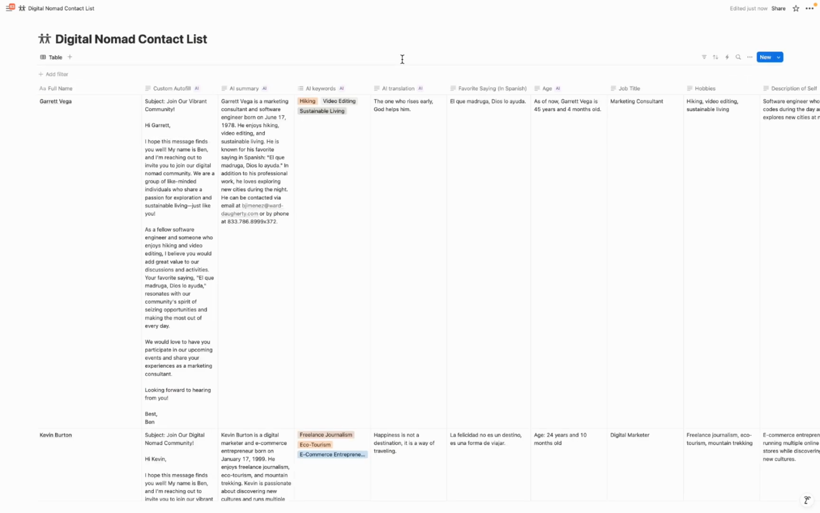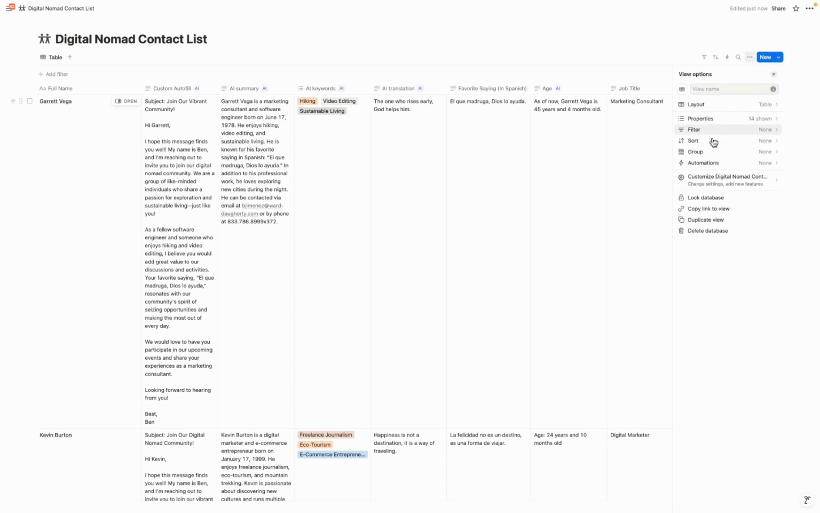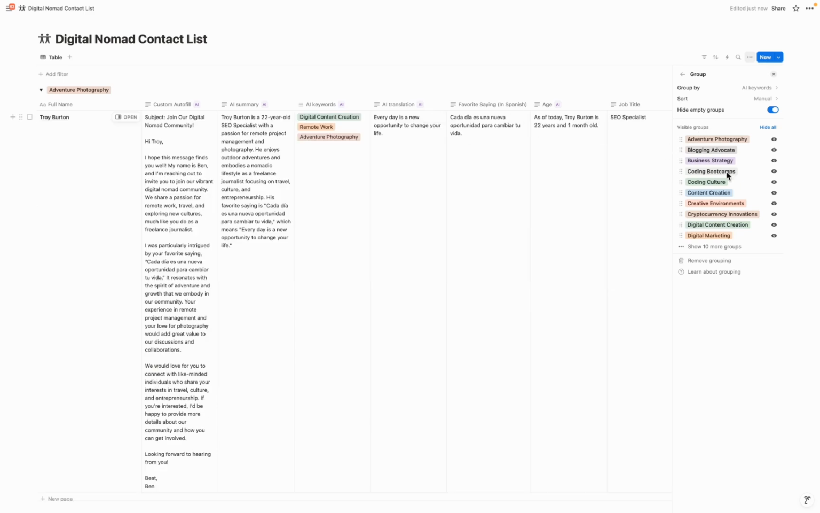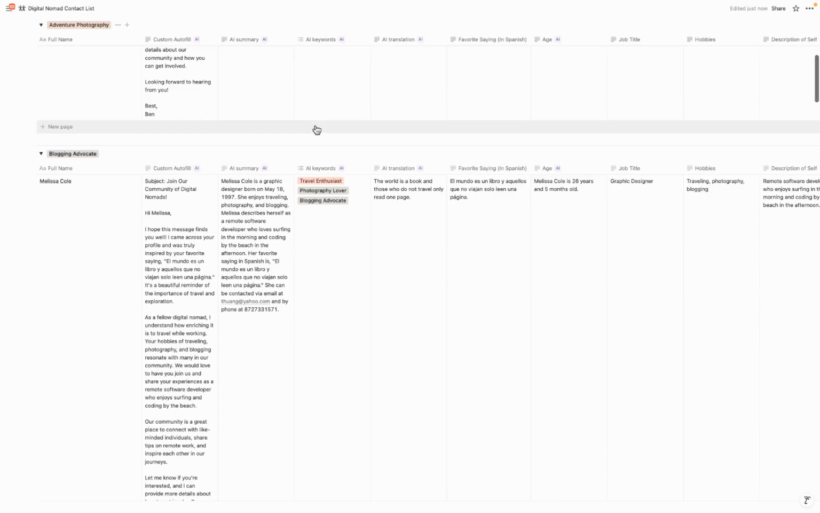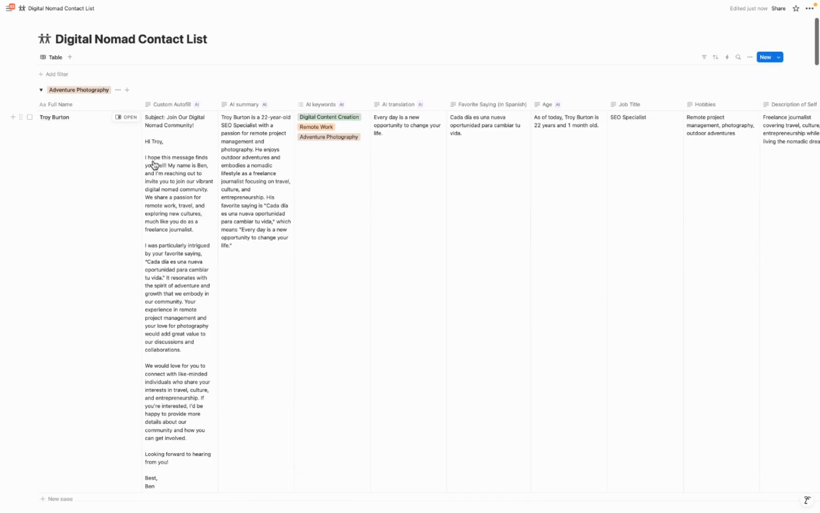The AI keywords is a big benefit because it allows us to do groupings based on these tags that were automatically associated. So if we come here to the 3 circles and hit group and then do AI keywords, we can group and then you can hide or show certain types of groups. And you can see them here grouped by that keyword.